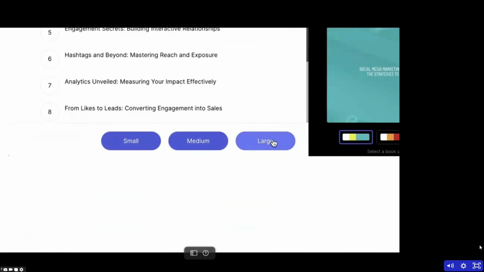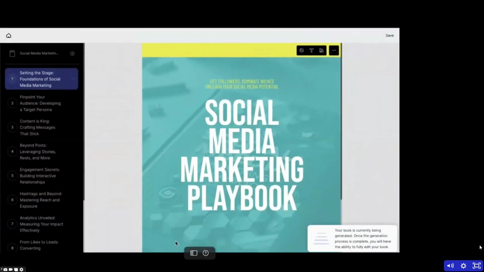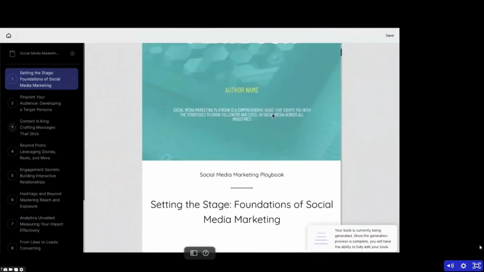Now I could do a small, a medium, or a large book. In this case, I'm going to go ahead and do a large book, and now Bookle is generating the book for me. Awesome. And here we have our book that was made in a matter of minutes.